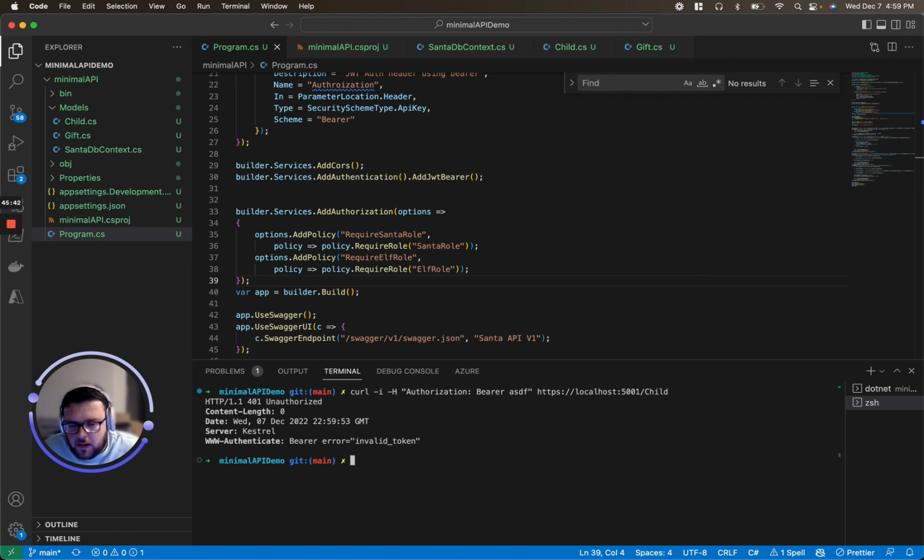In order to fix that, I can use this nifty tool called user JWTs create. So we can do a dotnet user-jwts create, and I can give it a role to create a real token with a specific role. That will have the Santa role. Again, need to make sure I'm in the right file.